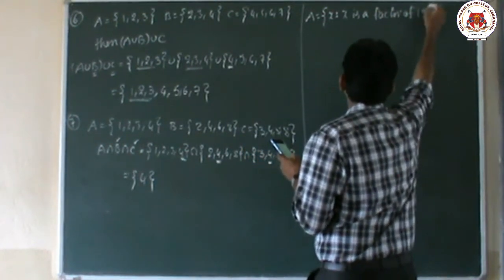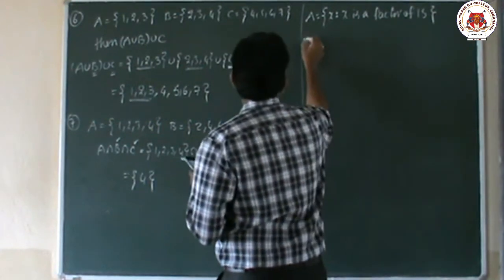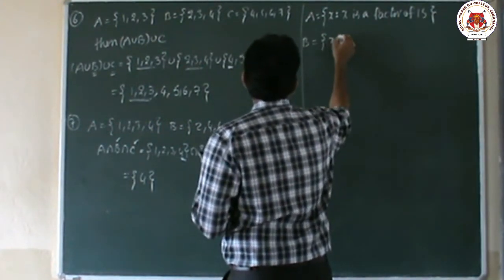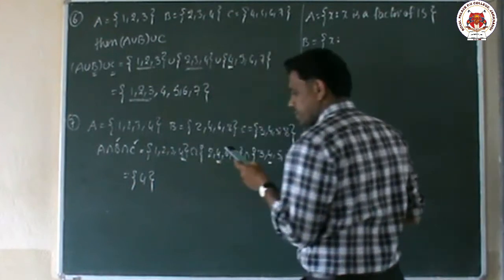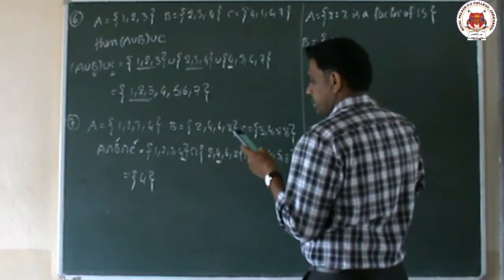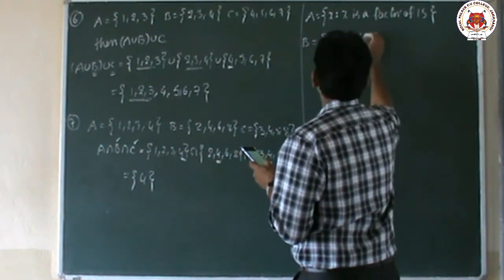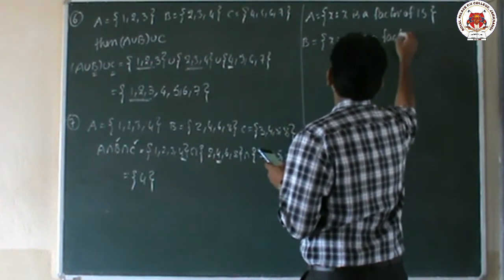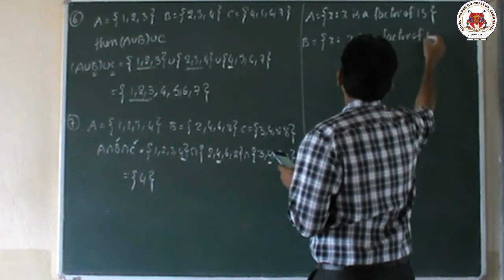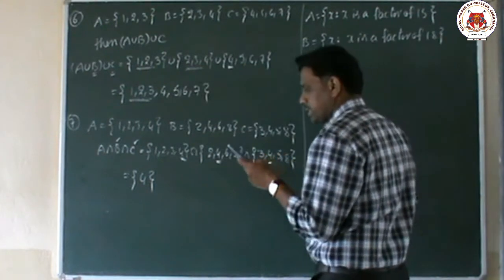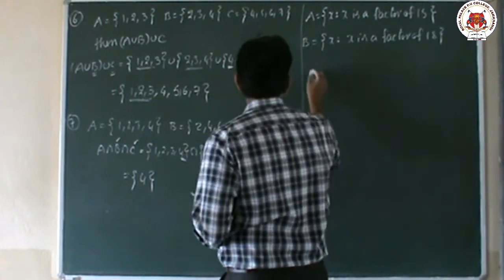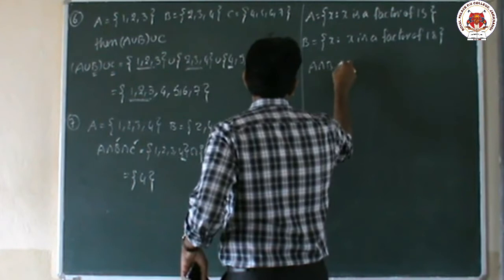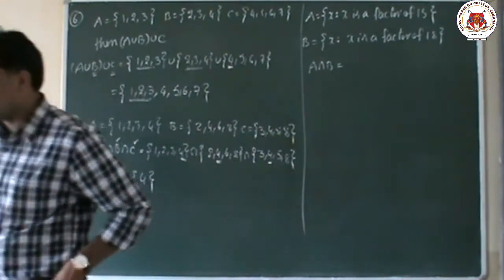X is a factor of 15. This is the A set. Next, the B set: x such that x is a factor of 18. Then he is asking, A intersection B equals how much? This is the next question.